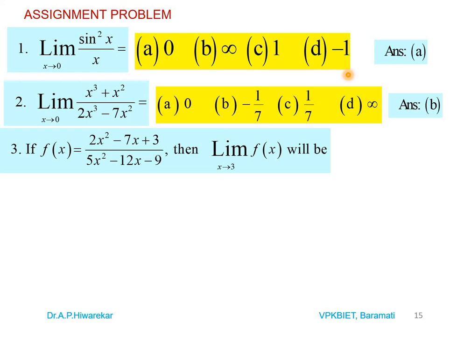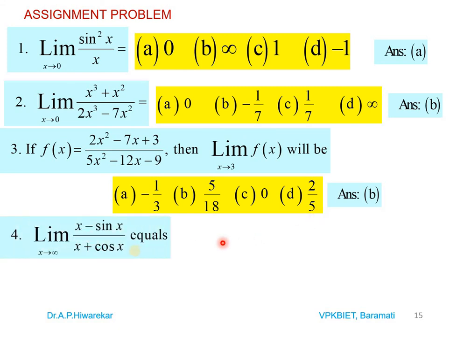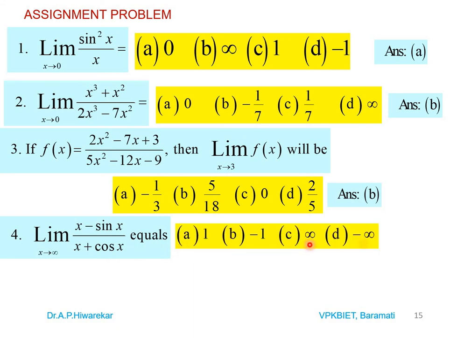Then, if f of x is 2x square minus 7x plus 3 divided by 5x square minus 12x minus 9, then limit of f x as x tends to 3 will be. These are the options given and you will find the answer as B. Then the fourth problem, limit of x minus sin x divided by x plus cos x as x tends to infinity is 1, minus 1, infinity, minus infinity.